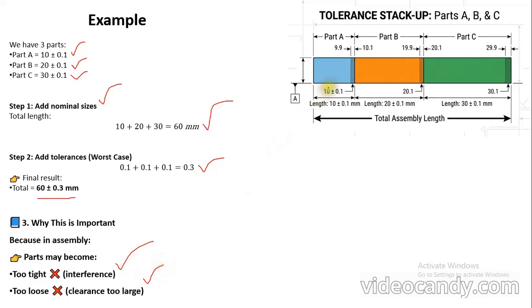So in this diagram you can easily understand that part A, part B and part C are indicated in 3 different colors with their dimensions. Now here you may have some doubt regarding what this worst case is. Actually the worst case is one of the stack analysis techniques. Next we are going to study what worst case is with an example.